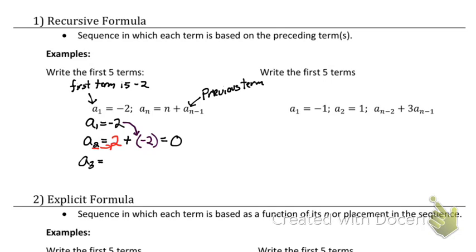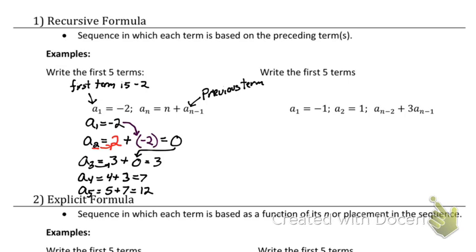A sub 3 is my third term. My third term is going to be that n value, which is 3, plus the term before it, which is 0, which equals 3. Our fourth term is going to be 4 plus the term before it, which is 3, equals 7. Finally, our fifth term is going to be 5 plus the term before it, which is 7, which equals 12.